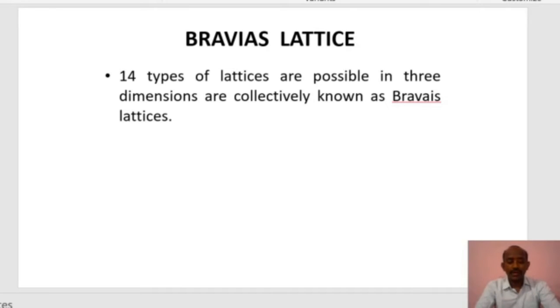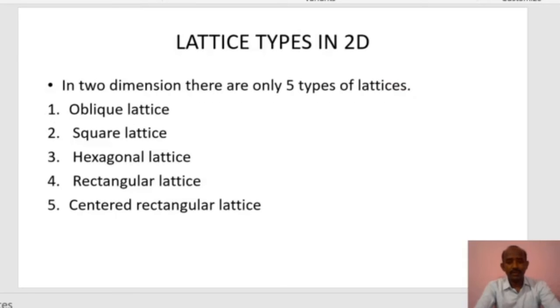And he divided them into 7 crystal systems. Among the 14 types of lattice, we can divide this into 7 crystal systems. So first we have to concentrate on the lattice types in 2 dimensions. In 2 dimensions, there are only 5 types of lattices.